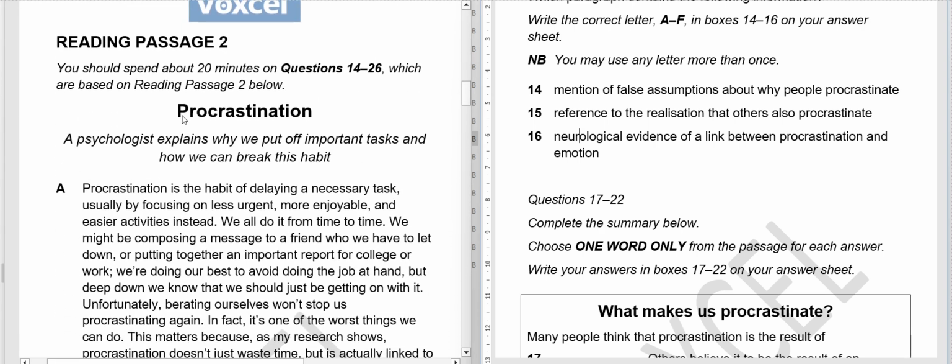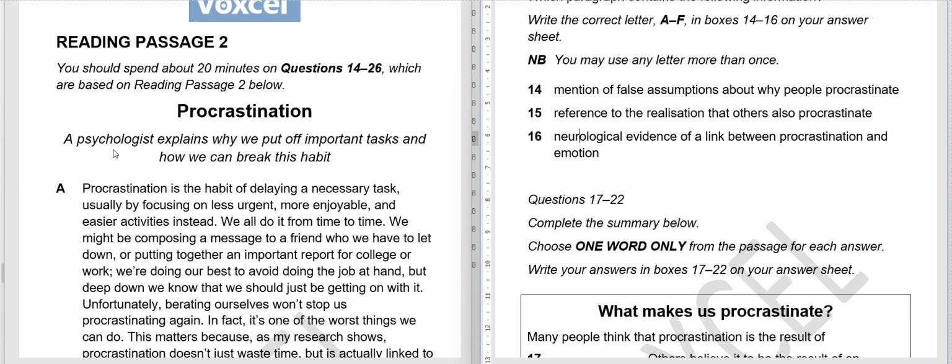In this passage, we will first read the title of the passage. It will help us get some sort of idea about the passage, what kind of information we may or may not read in it. So the title says procrastination. Procrastination is when you delay the work you were supposed to do, you do not do that work and you put it off for a later time period.